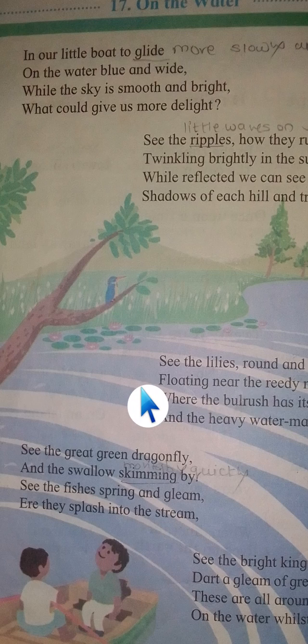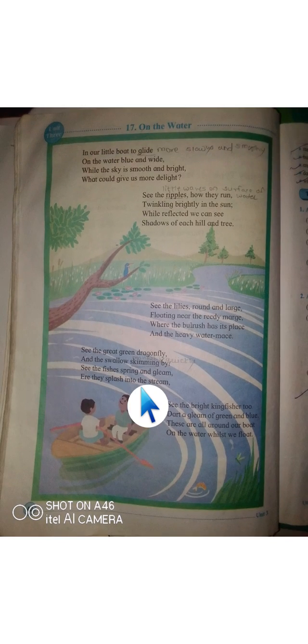And see the lilies, round and large. They are large in size on the water because the nature is very bright. It is very large and round. Lilies are large and round. Big flowers are there, the lilies that float on the rivers. Floating near the reedy marge. The marge means the bank, the margin line. So the river's marge, they are floating near the river's marge.